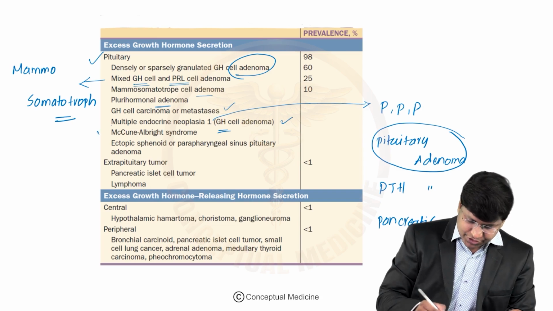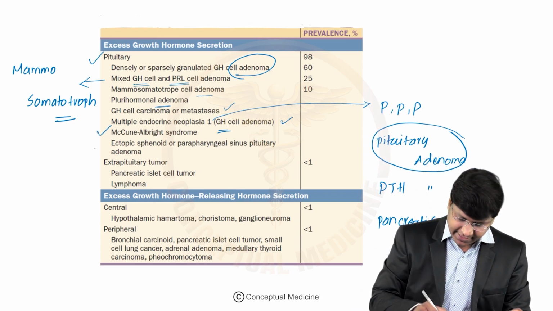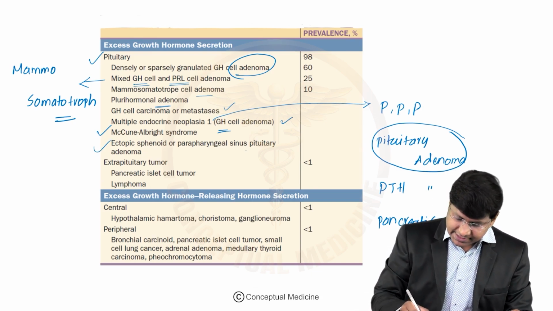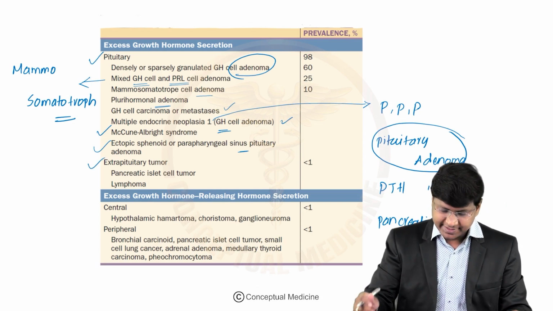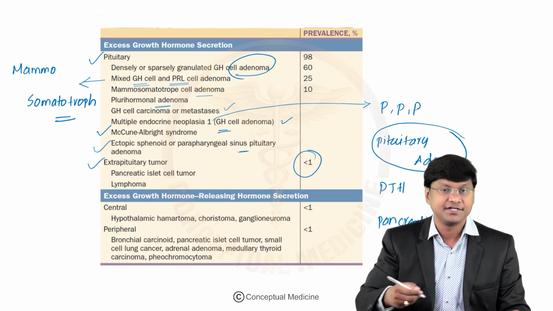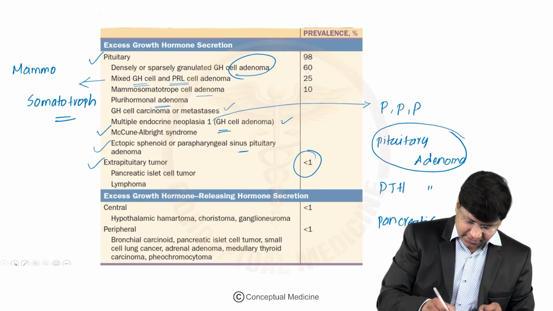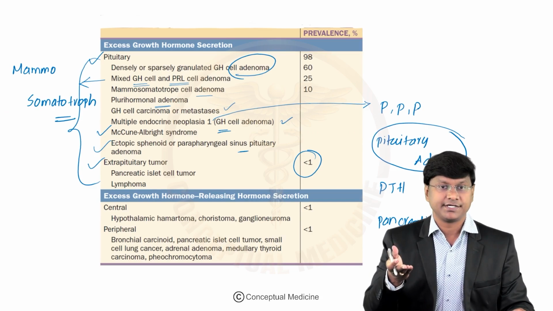And the other condition which can cause excess growth hormone secretion is McCune-Albright syndrome. Then we have ectopic sphenoid or parapharyngeal sinus pituitary adenoma, and then extra pituitary tumors, that is pancreatic islet cell tumor as well as lymphoma. But these are rare conditions causing acromegaly. So these are all the clinical conditions where there is excessive growth hormone secretion.